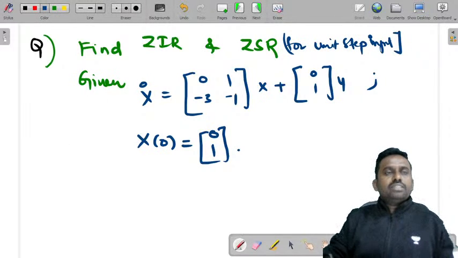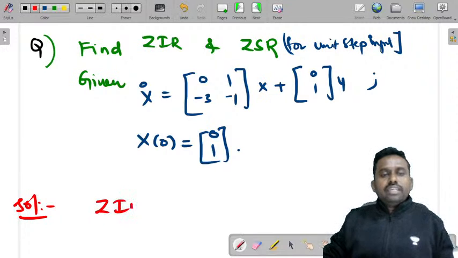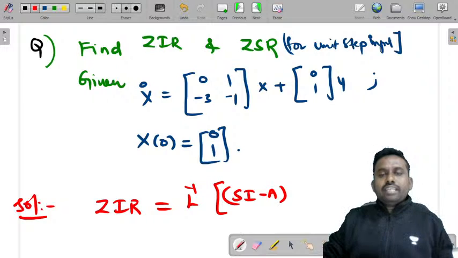So what is that expression that you know already? You know ZIR is equal to Laplace inverse of (SI minus A) inverse into x of 0.